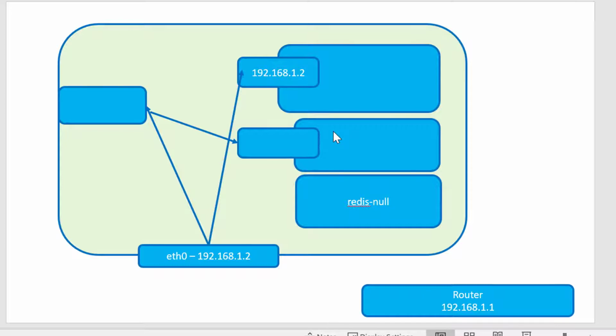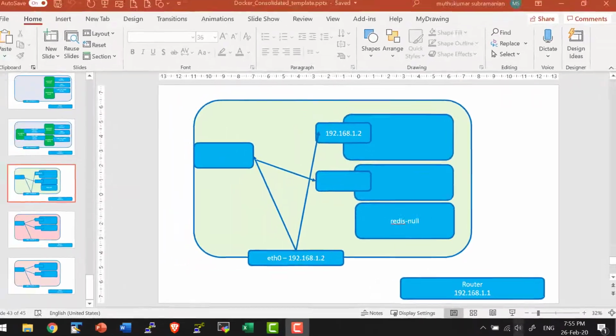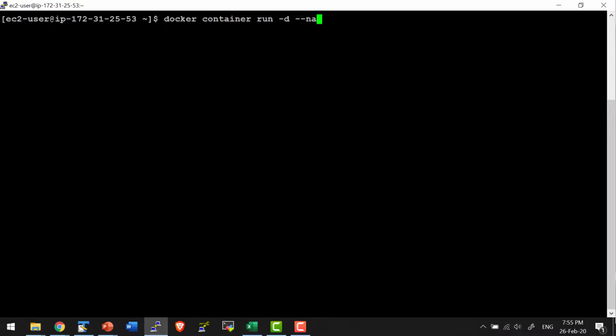And that will give some advantage, like I can run batch jobs or cron jobs which don't need any interaction from the outside world. Let's go ahead and create a container with null networking. Let me create a container with the name redis-null, and the network I need to mention as none. So it will not have any network assigned to it, or network namespace will not get created.